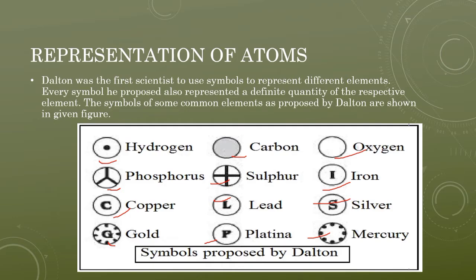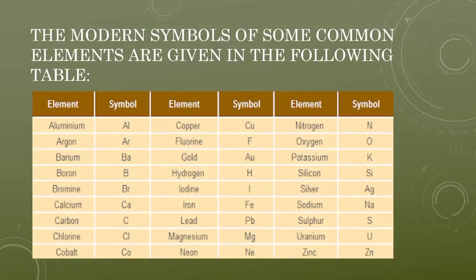Now this is the modern symbols of the common elements. Some common elements are given in the following table. Aluminum is denoted by Al. It is very convenient to write, right? Argon is denoted by Ar. Barium is denoted by Ba. Boron is denoted by B. Bromine is denoted by Br. Calcium is denoted by Ca. Carbon is denoted by C.